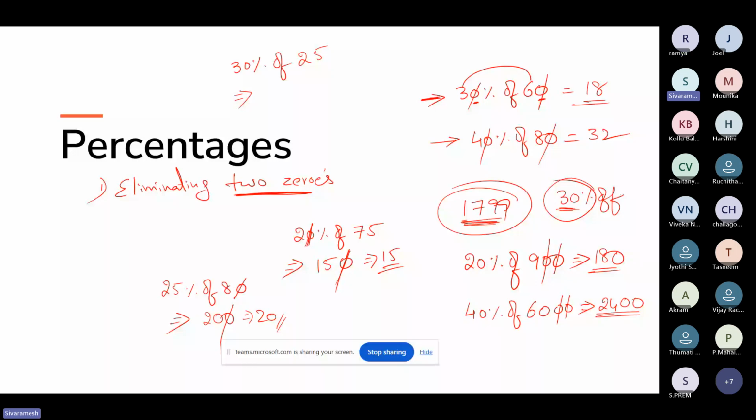I heard one answer from someone for 30 percentage of 25. Somebody said it is 7.5. Now look at this. Every time, maybe the question is not in our favor, right? So here, if you observe, one zero got eliminated. Now what is 3 times 25? Three twenty-fives are 75. What I said is eliminate one zero from the question and just multiply the values, and whatever answer you get, eliminate one more zero from the answer, right?